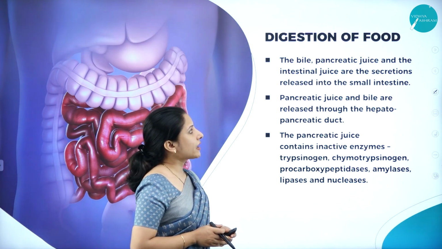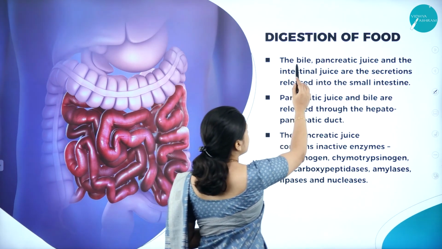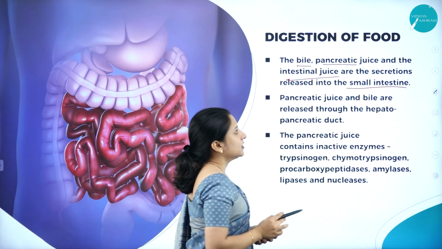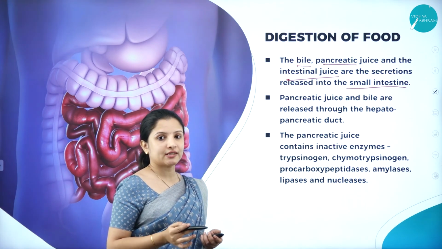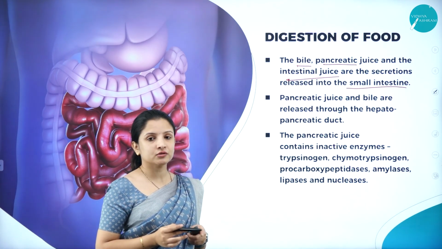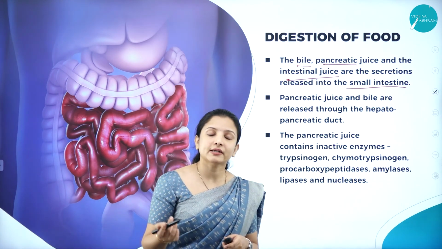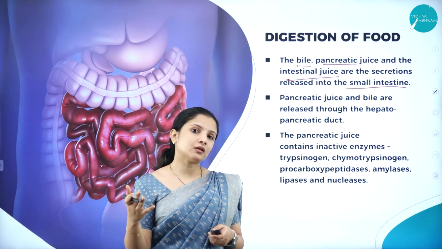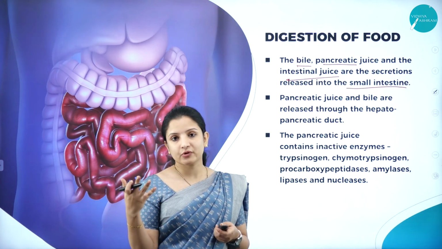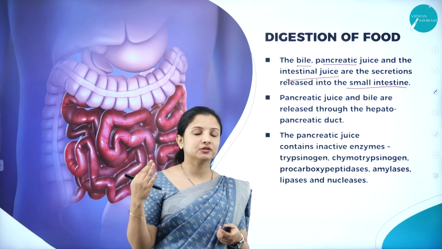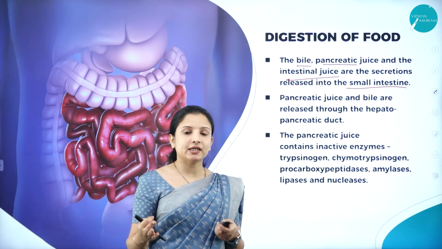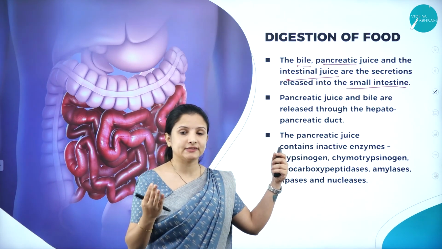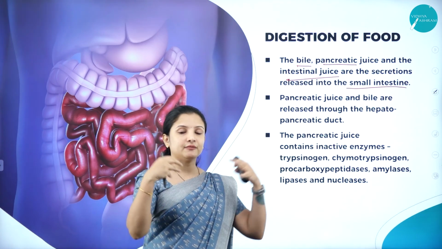Talking about the small intestine, the bile, the pancreatic juice and the intestinal juice are the secretions that are released into it. The small intestine will not directly produce certain enzymes like the stomach. The stomach had mucosal layers which produced its own secretions: pepsinogen, HCl, and mucus, right? But the intestine cannot produce most of the enzymes, so it collects the enzymes from other organs.